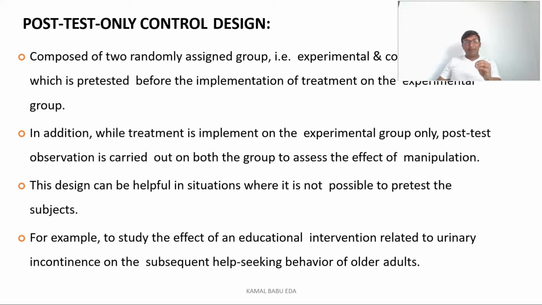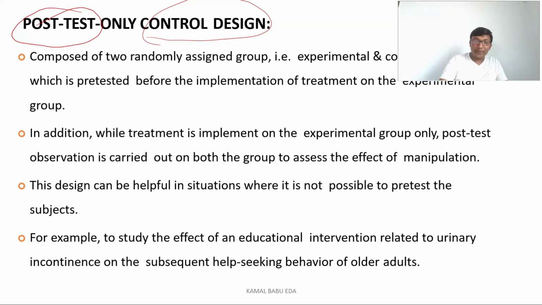In this true experimental research design, the first one we are discussing is the post-test only control design. The name itself says that we are doing only a post-test here, and we have the control group.